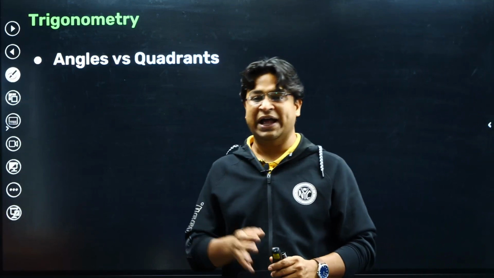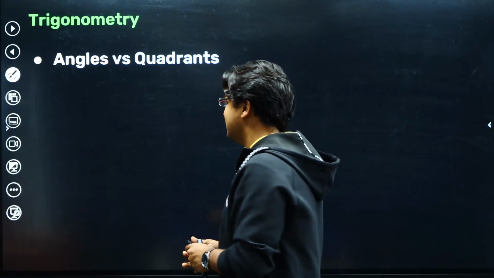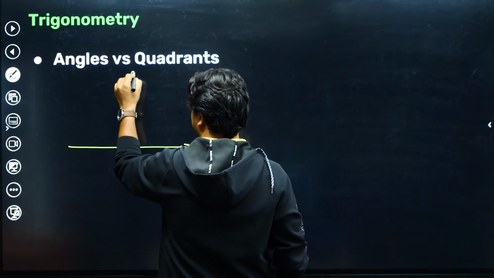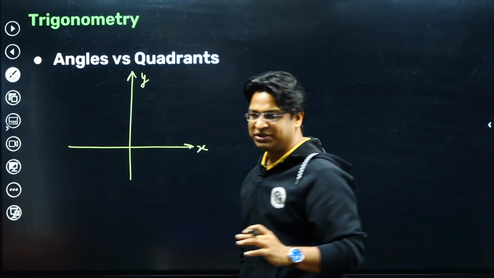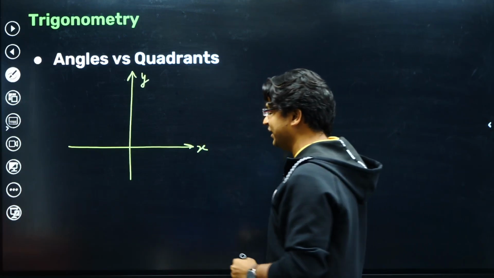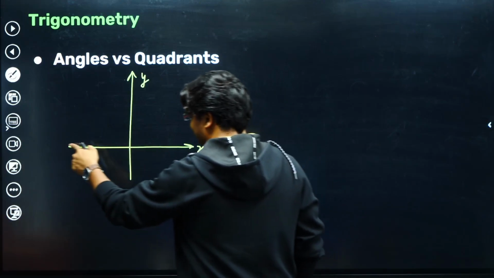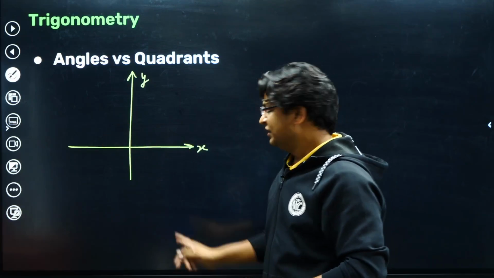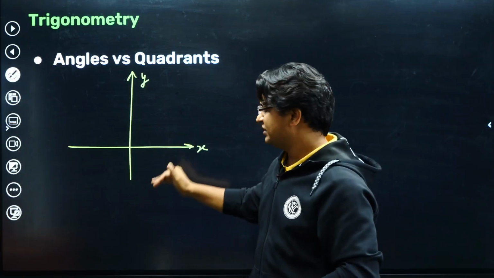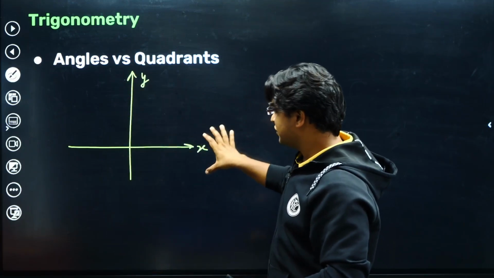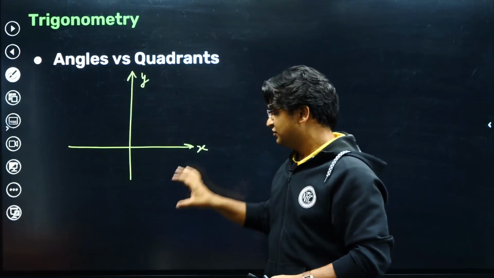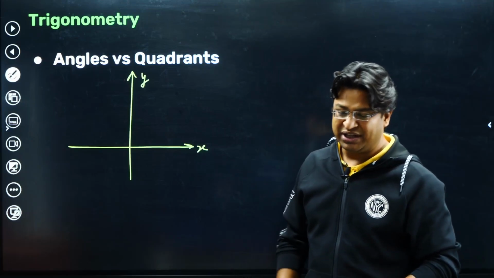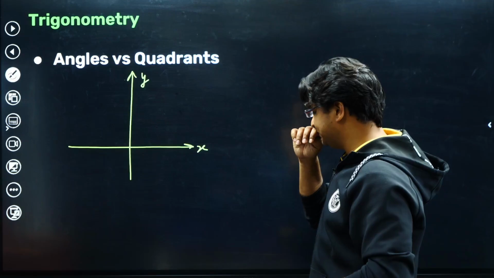Now let's talk about angles and quadrants. What does that mean? Guys, have you seen this diagram, this is x-axis, this is y-axis? You would probably say yes, that is my expectation. This is an xy plane. This is a number line in which the numbers are increasing as we move towards the right. This is another number line in which the numbers are increasing as we move upward. Usually we call this x-axis and this y-axis, and this entire plane is called the xy plane. That is the usual thing that we do.